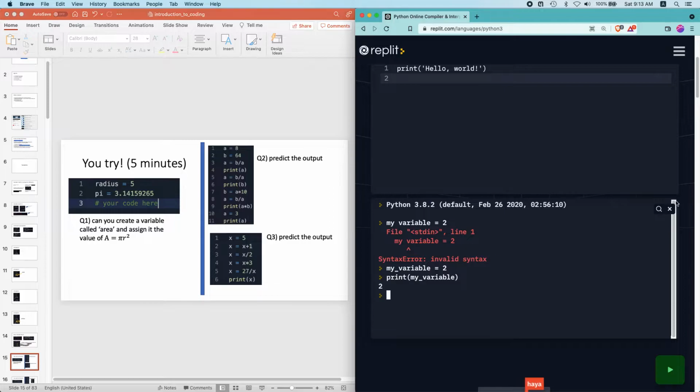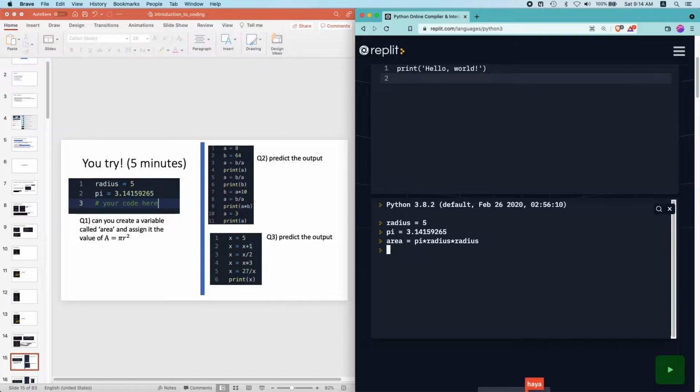So okay, let's go ahead and try. So we have a variable called radius and we assign it the value 5. A variable called pi, we assign it the value 3.14159265. Okay, so what we need to do is create a variable called area. So that's our variable name, and we need to assign it a value. So we use the equal sign to assign it a value. And what is the right hand side? We want to assign it pi times radius times radius.